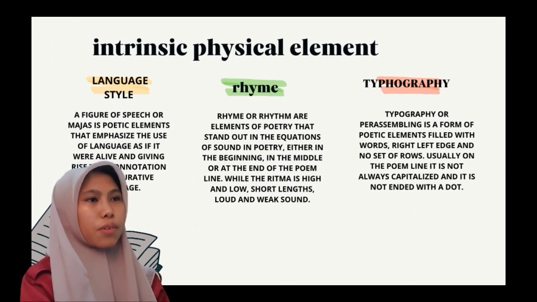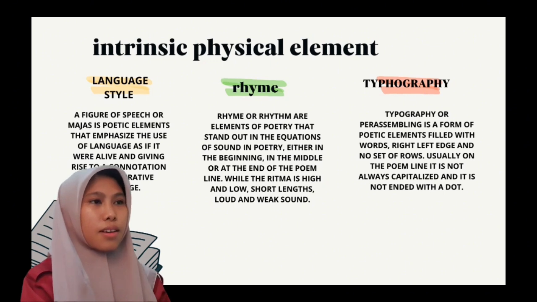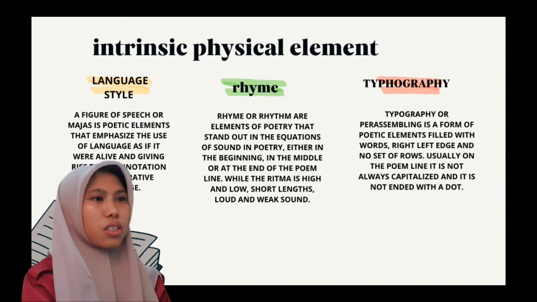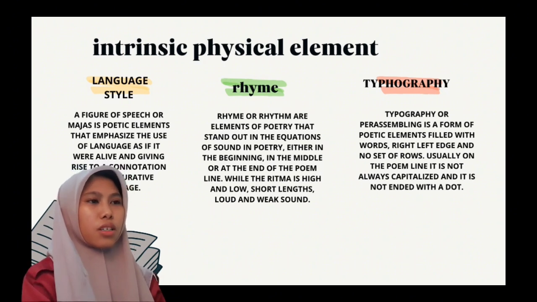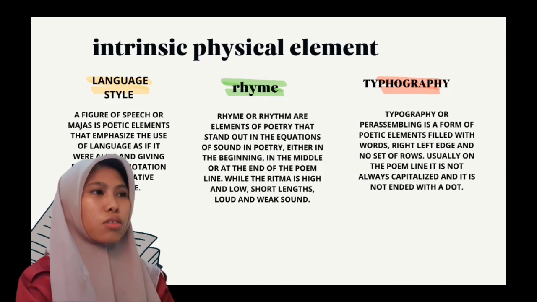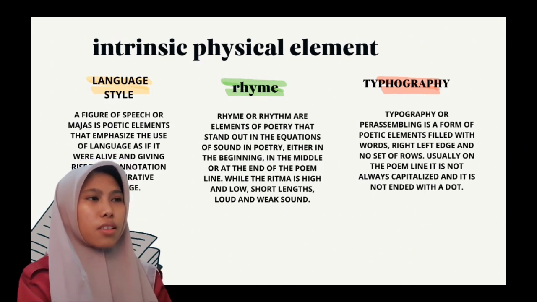5. Rhyme. Rhyme or rhythm are elements of poetry that stand out in the equation of sound in poetry, either at the beginning, in the middle, or at the end of the poem line. While the rhythm is high and low, short and long, loud and weak sound.